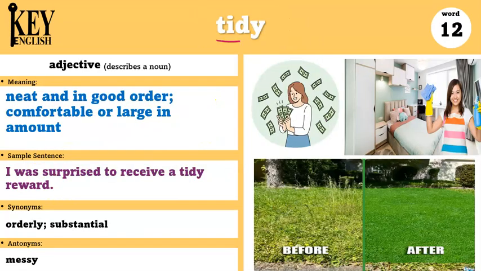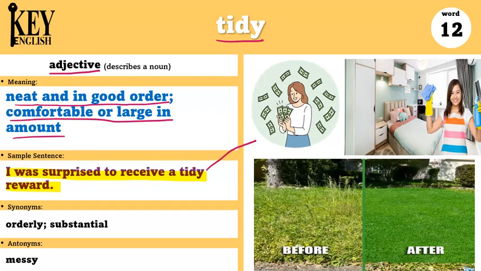Our last word is tidy. Tidy is an adjective and it can be neat and in good order, or comfortable, or large in amount. For example, I was surprised to receive a tidy reward. So in this sentence, someone got some money and they didn't expect that it was large in amount. They didn't expect that it was a lot of money.